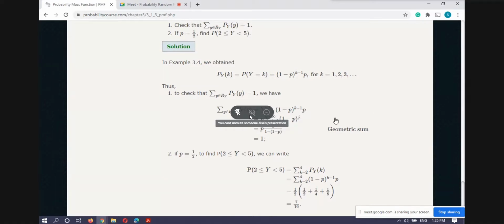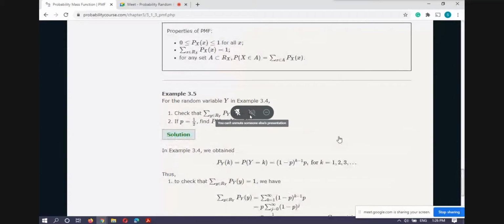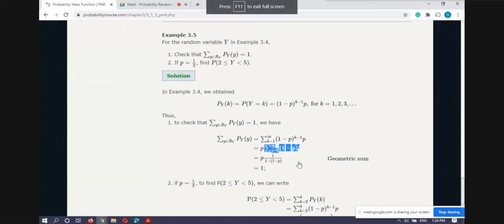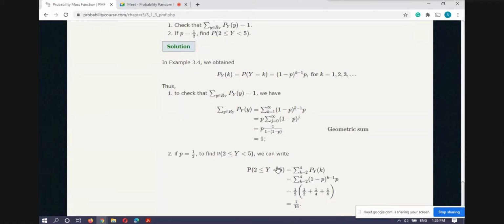And then since p is less than 1 in the given example, and 1 minus p is also less than 1, it's a geometric series with common ratio 1 minus p, and 1 minus p is less than 1. So the sum of this geometric series is equal to 1 upon 1 minus this, and we will get 1. So the total probability, the sum of the probabilities at all points of the random variable y, is equal to 1.